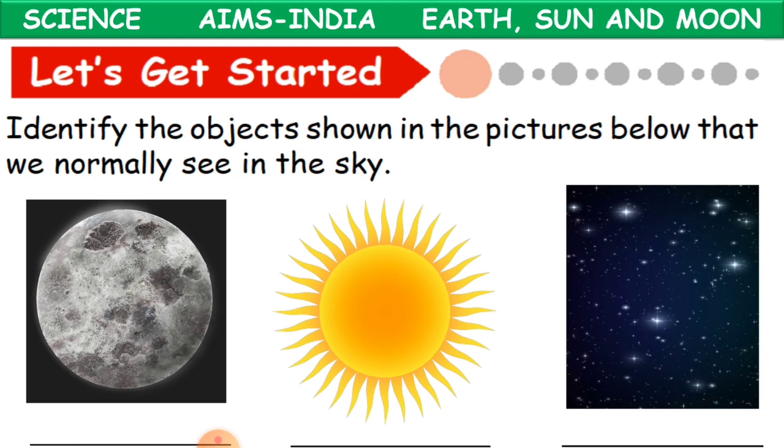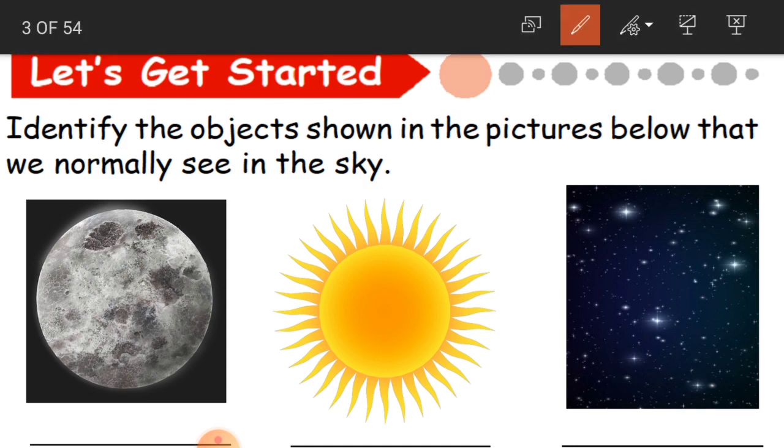Now here in the slide, are you able to see three pictures? Yes, 1, 2 and 3. Identify the objects shown in the pictures below that we normally see in the sky. Earth, sun, moon, where are they? They are in the sky. Every day we see them, morning, evening, night.